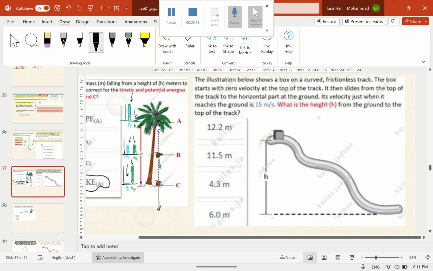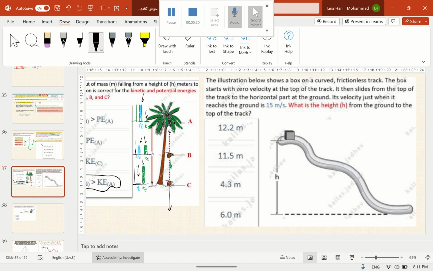This question we solved in class says the illustration below shows a box on a curved frictionless track. The box starts with zero velocity, so there's no initial kinetic energy here. It then slides from the top of the track to the horizontal part of the ground, right here.